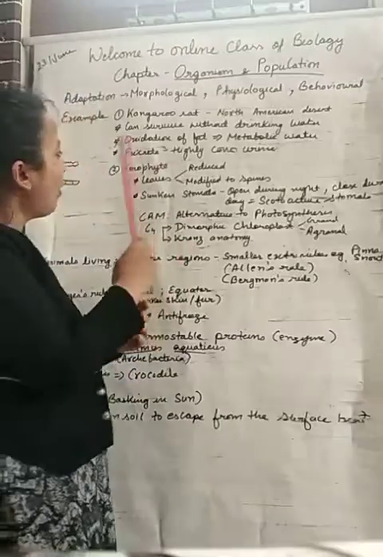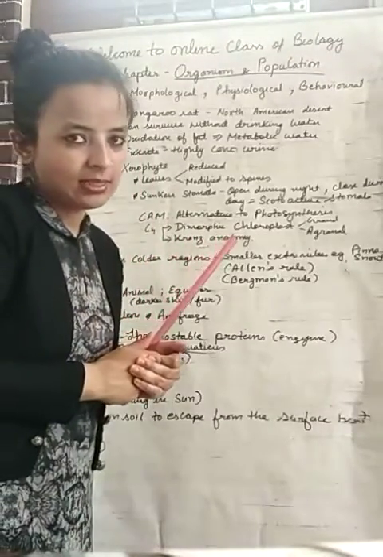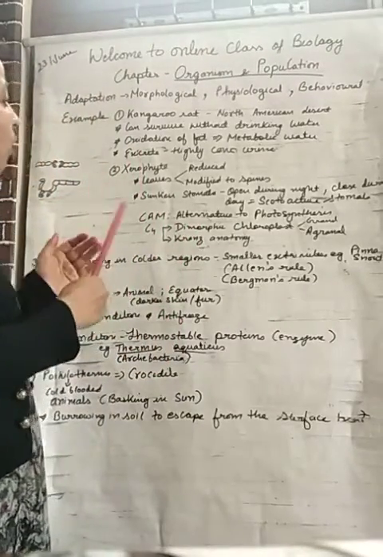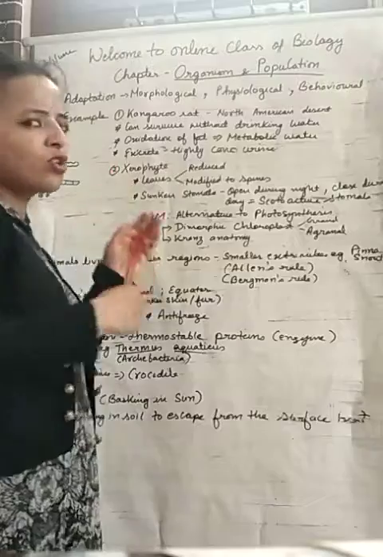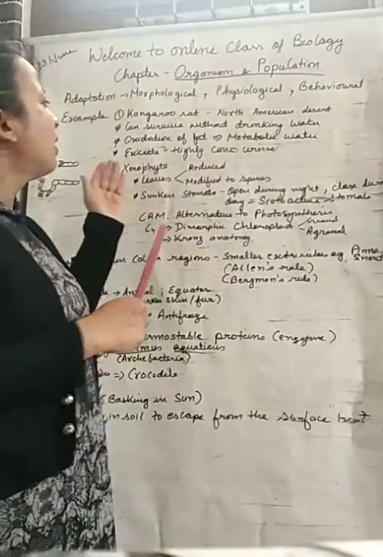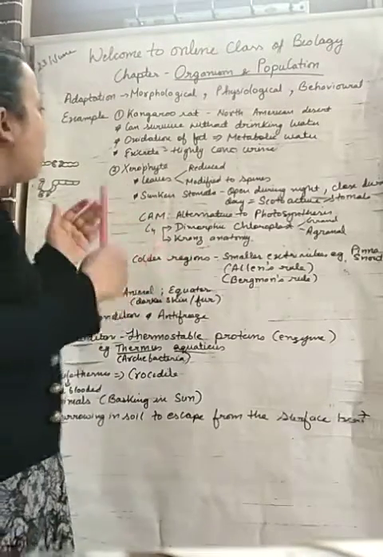Now I will take the second example, the adaptation of plants to desert areas. Here I will take xerophytic plants, but first, what do you understand by xerophyte? These are plants found in xeric conditions. Xeric means highly hot conditions.